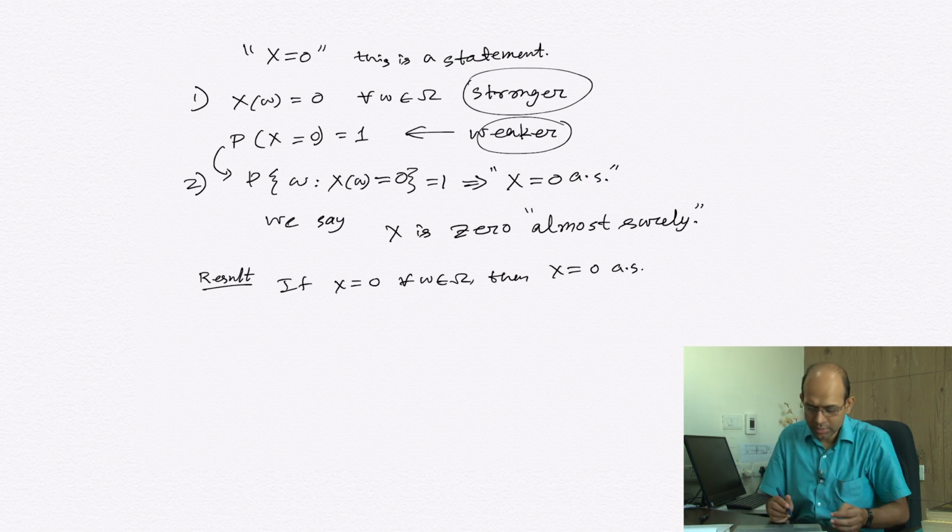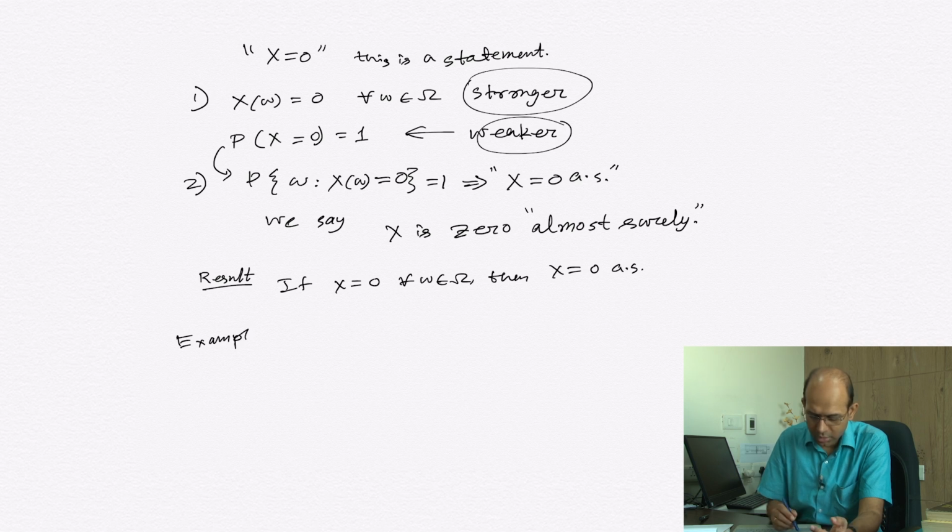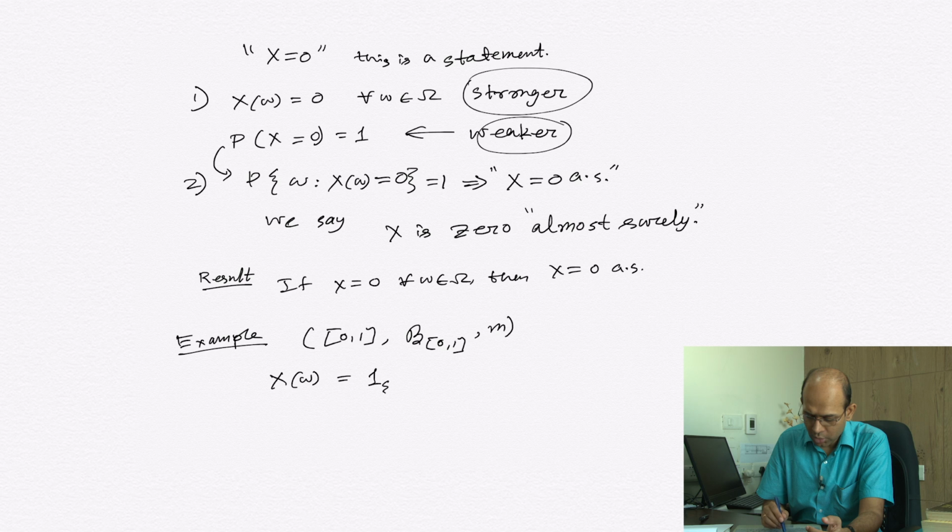Let us see one easy example. We consider closed [0,1] with the Borel sigma algebra, and the measure we take is the Lebesgue measure. Then we consider X of omega, this random variable, defined as the indicator function of 0.